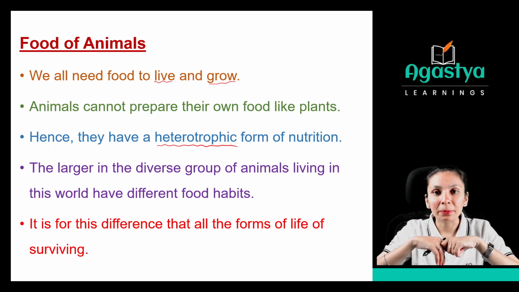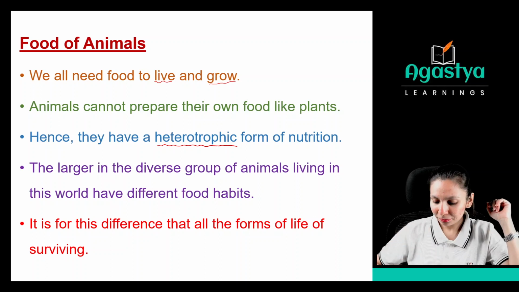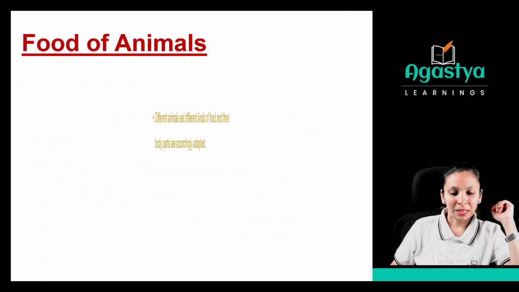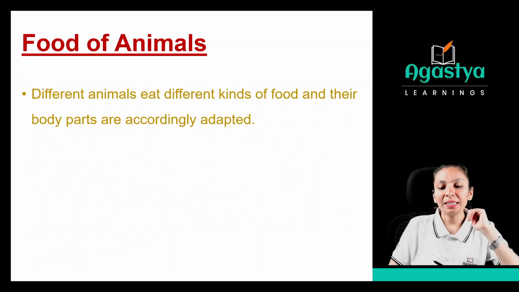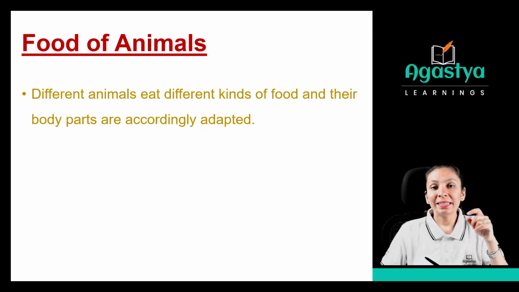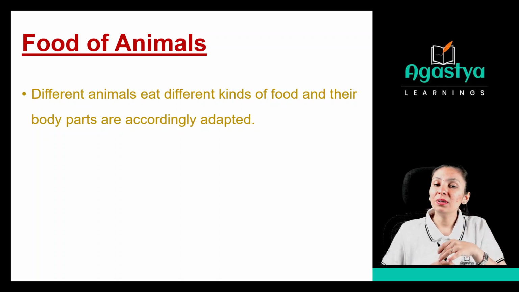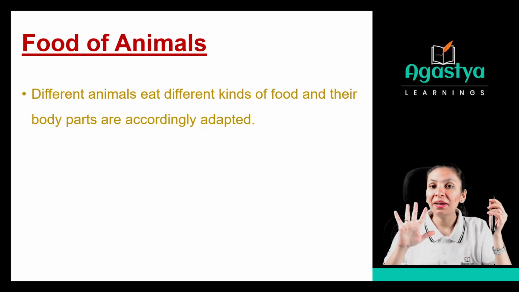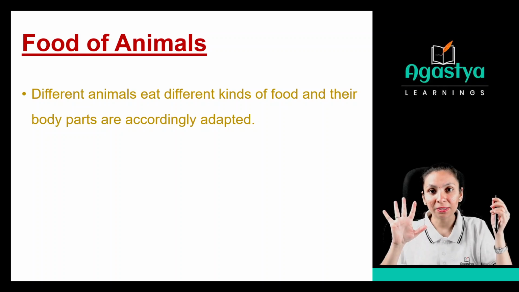So for that purpose, there are different kinds of food. Different animals eat different kinds of food and their body parts are accordingly adapted. As we take our food with the help of hands, we have hands with 5 fingers.